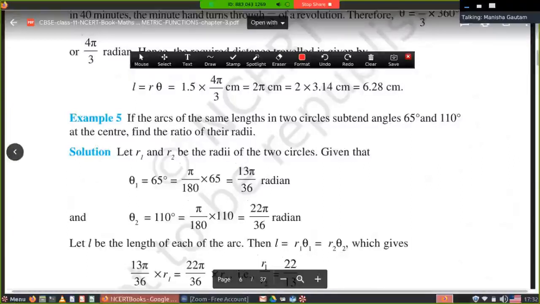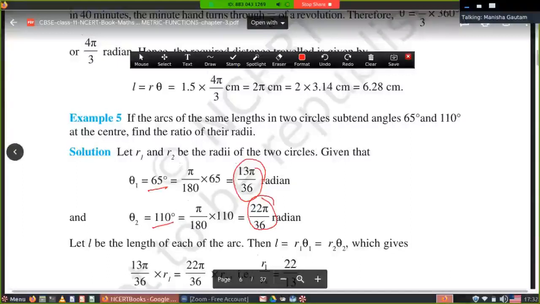Length of an arc is same. 2 circles are there. Angles are given, 65 degree and 110 degree. It means we have to make these angles first of all in radians. Convert these angles in radians. 65 degree can be written as 13 pi upon 36. 110 can be written as 22 pi upon 36.